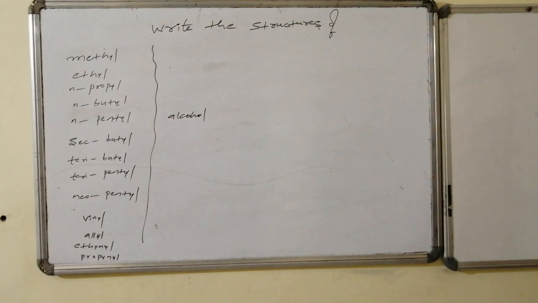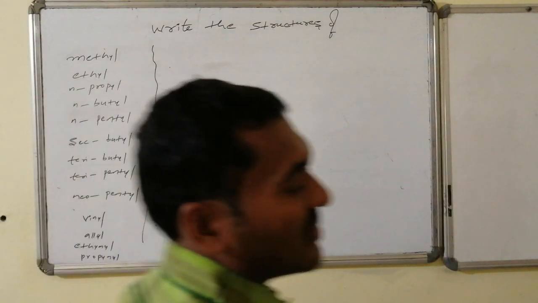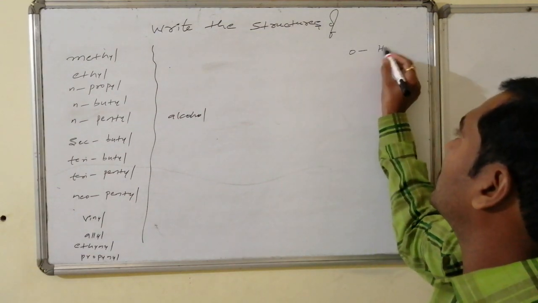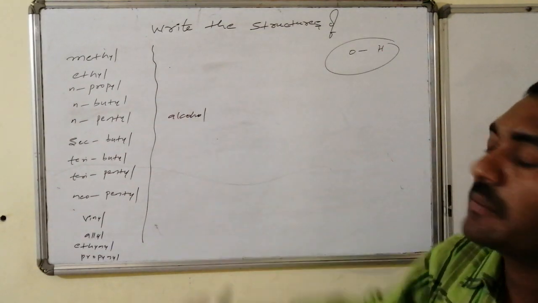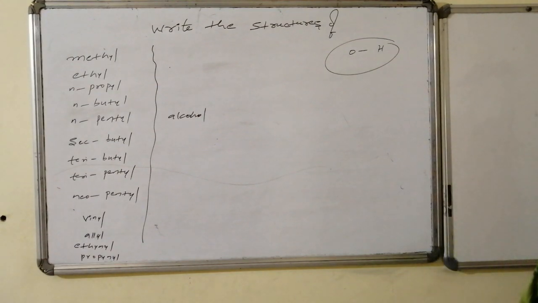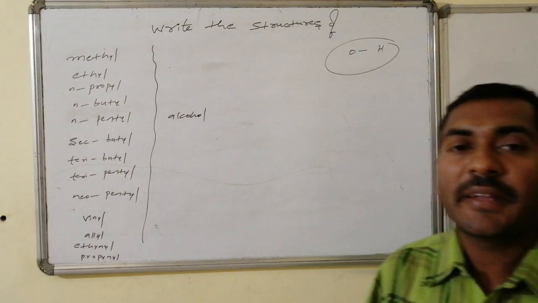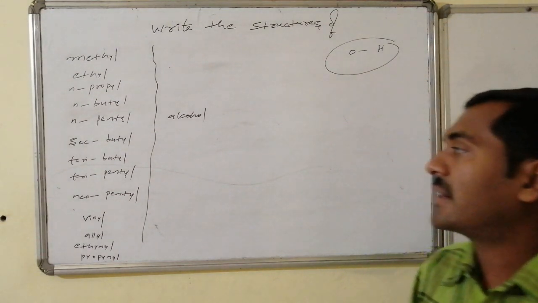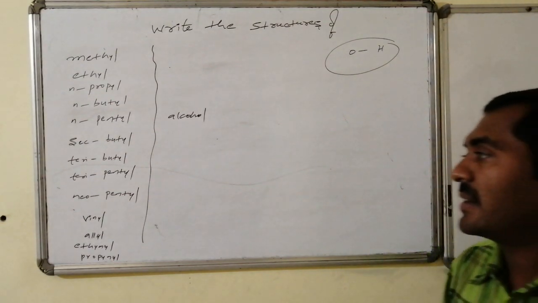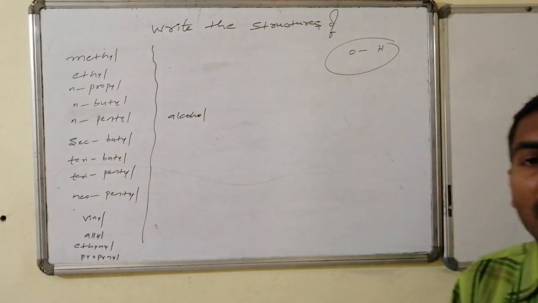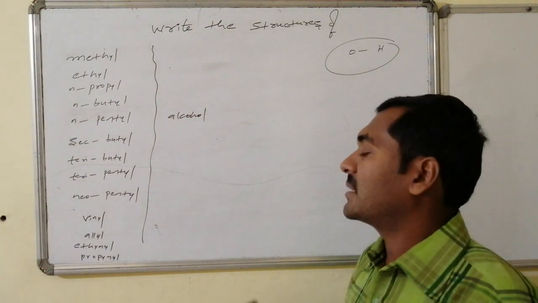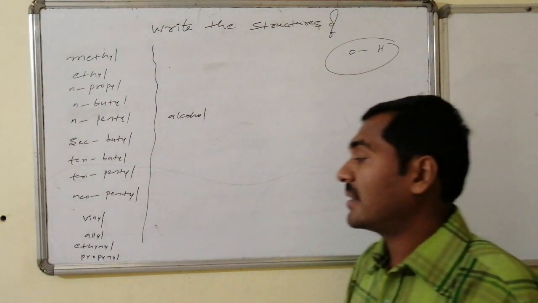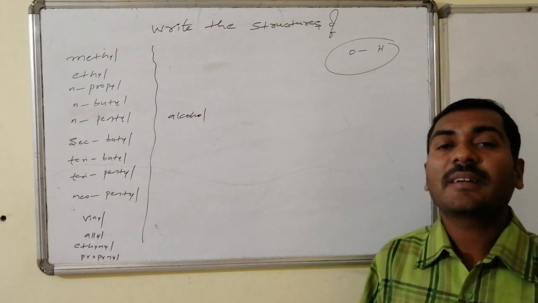As homework, you are asked to write the structures of the alcohols. Alcohol is nothing but OH as the functional group: methyl alcohol, ethyl alcohol, N-propyl alcohol, N-butyl alcohol, N-pentyl alcohol, secondary butyl alcohol, tertiary butyl alcohol, tertiary pentyl alcohol, neopentyl alcohol, similarly vinyl alcohol, allyl alcohol, ethynyl alcohol, and the propynyl alcohol structures.